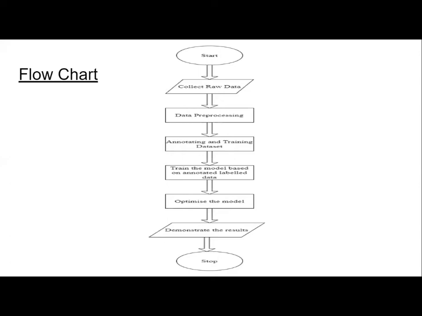Now, after the model has been trained with this annotated data, we optimize the model. We optimize the model by changing the threshold value, by adding more data, by removing some data that was previously considered clean data, but now we realize that that data is not clean. So we remove the data and we add new data. And then we demonstrate the results in a table format, which you can find at the end of the slides, as well as in the report.